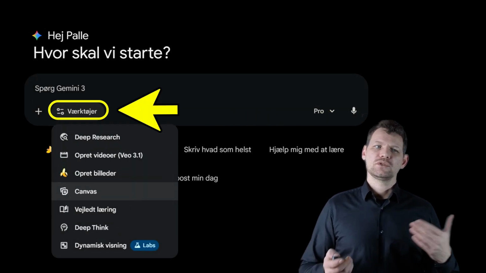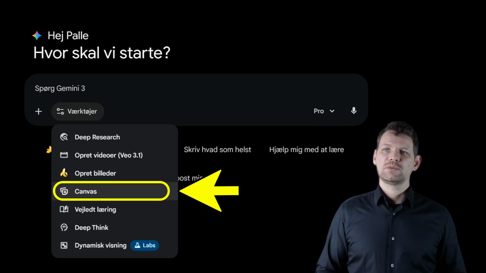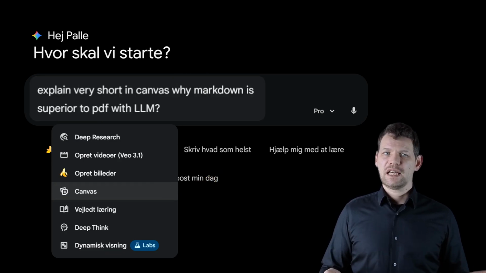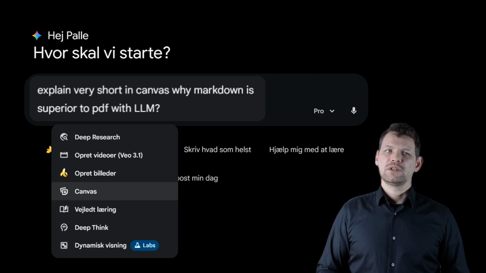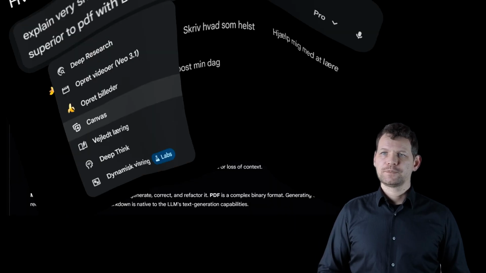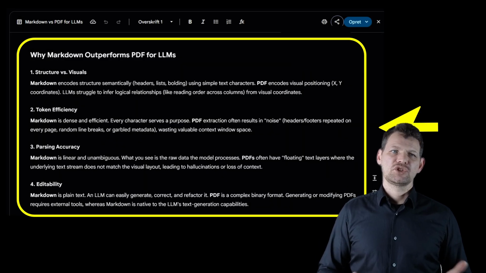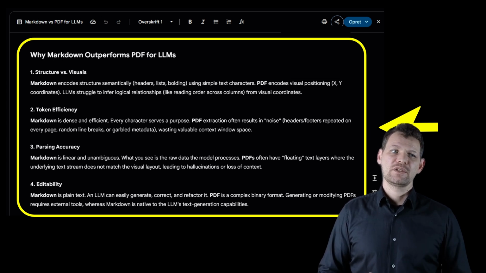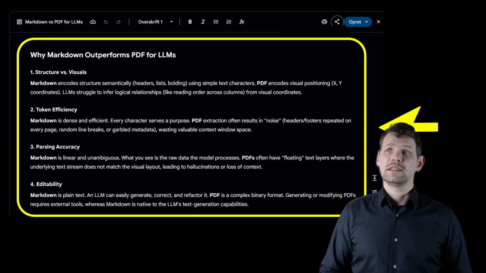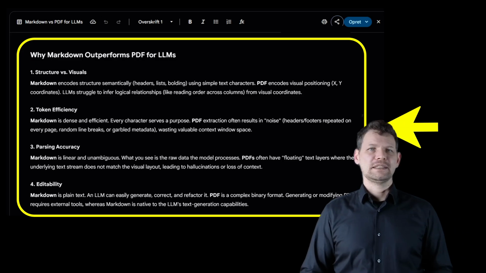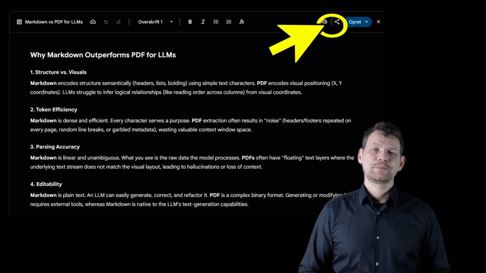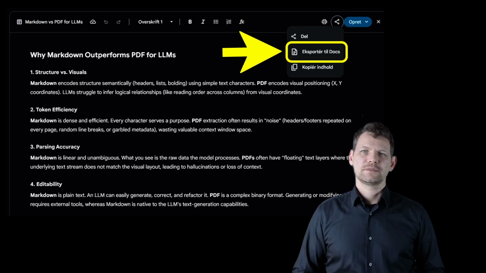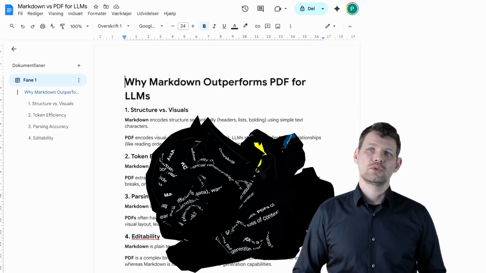Inside Gemini, we go to tools, we go to Canvas, and we can ask Gemini the same thing: explain very shortly in Canvas why Markdown is superior to PDF with large language models. And it will tell you about structure versus visual, token efficiency, parsing accuracy, editability. Then we can go up here and export it, in this case, to Docs. So it will actually export it to Google Docs.